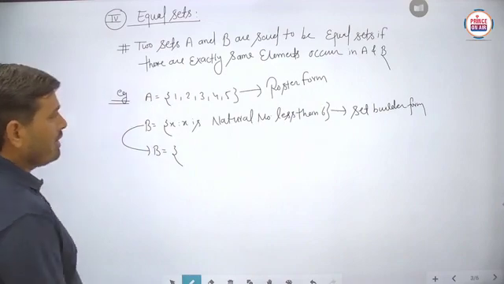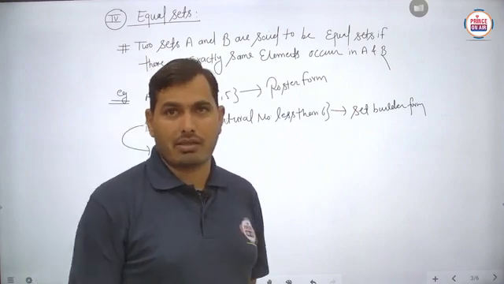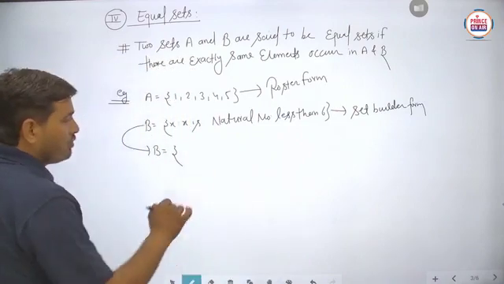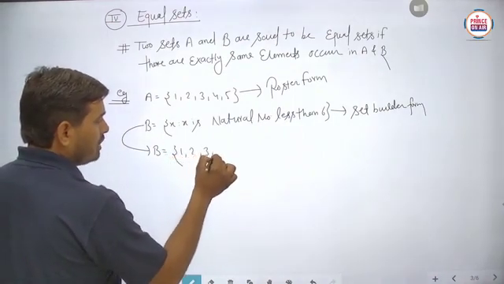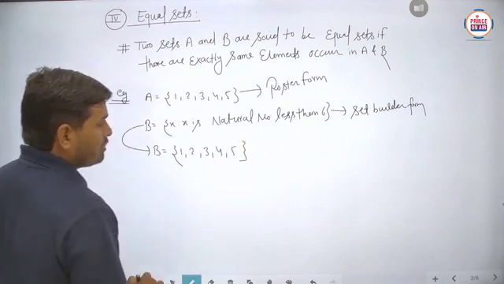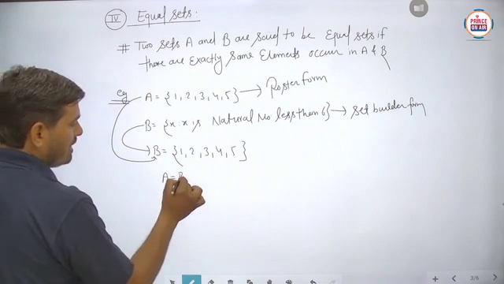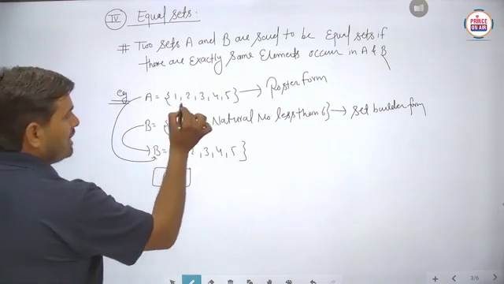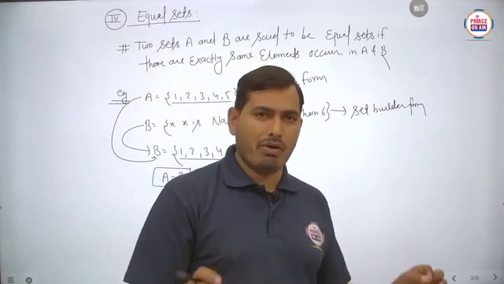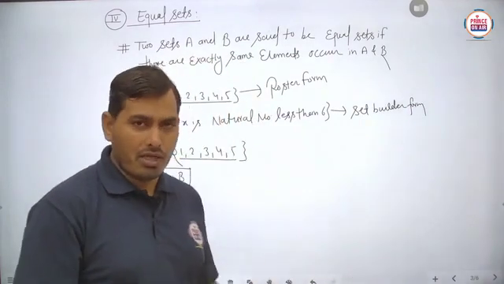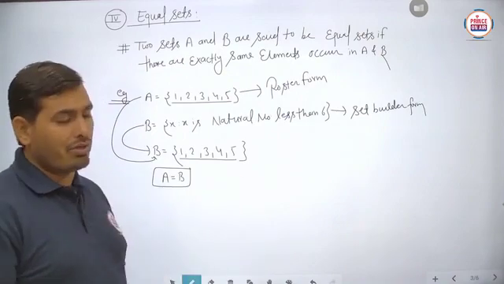So here in set B, what is written? X such that x is a natural number less than 6. So you can say that it is 1, 2, 3, 4, 5. Is it clear? So now you can compare this set with set A. So you can say that exactly the same elements are there. Means these elements and these elements are exactly the same. Means the number of elements in A and B will be finite or fixed. First of all, after that we have to check the elements, whether exactly the same elements appear in the other set or not.